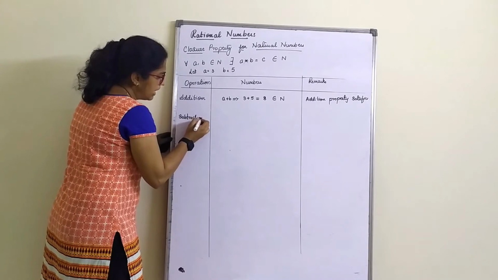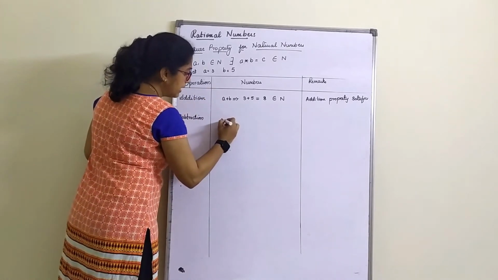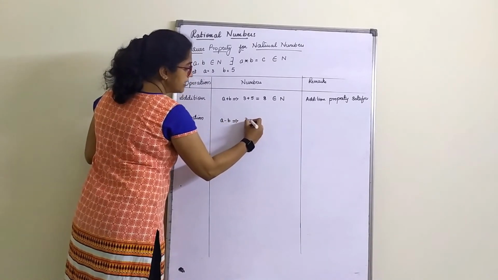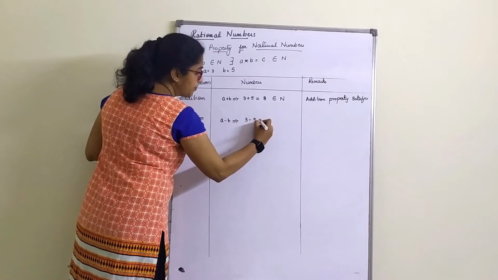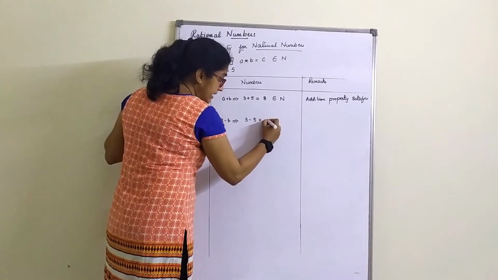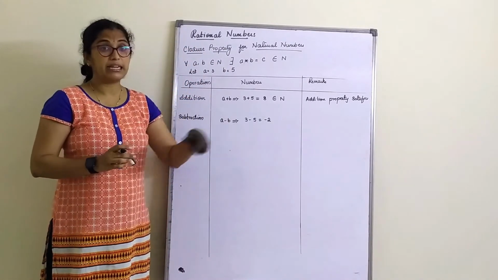So for subtraction again, I already have numbers chosen here. So it has to be A minus B. So A is 3 here, 3 minus 5. What do I get? I get minus 2. Correct? Greater the sign, that number we add.